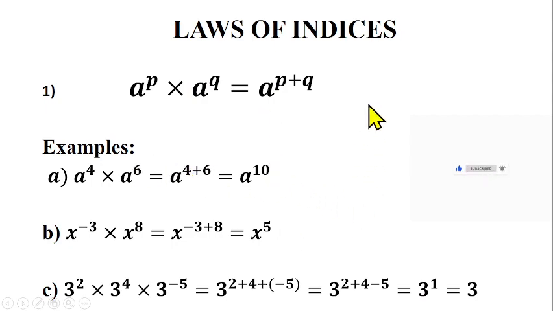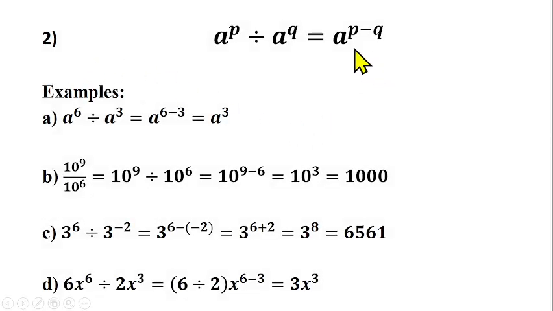Let's see the second law. The second law is very like the first law, but the issue is that we are having division instead of multiplication. So you are still having a number with base and power divided by another number with base and power. What can we see here? Instead of times you're having division, and you can see that they have the same base as well. Then you can pick one of the bases and do something to the power. Because it's division, you subtract the powers from one another. So you have a raised to power p minus q.